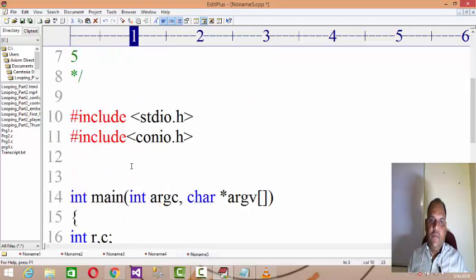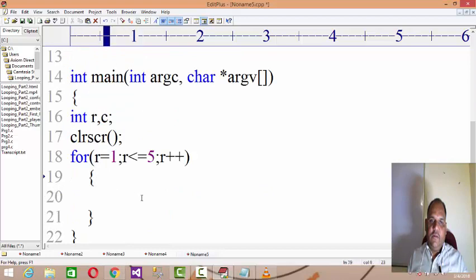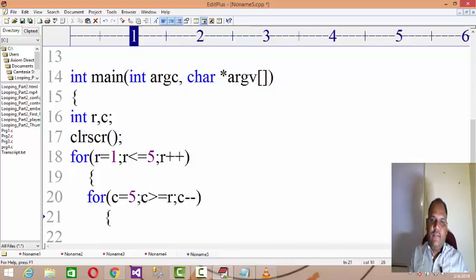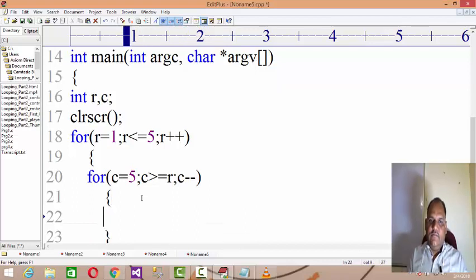For one row, the column is decrementing, so you set for column equals 5, column more than or equal to r, column minus minus, the column has to reduce. So 5 to 1 is 5 times over there, and here what you need to print is the value of r.